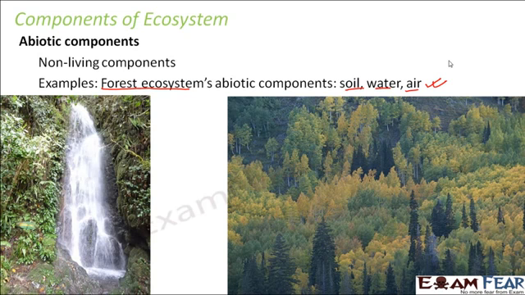Here I have given you the example of forest ecosystem. If you want, for your own understanding, you think of any other ecosystem. You think of a pond, a grassland, a desert, or the artificial ecosystems like the zoo or the aquarium. You will find out that there are certain biotic components and certain abiotic components. So both the components are required for an ecosystem to exist.